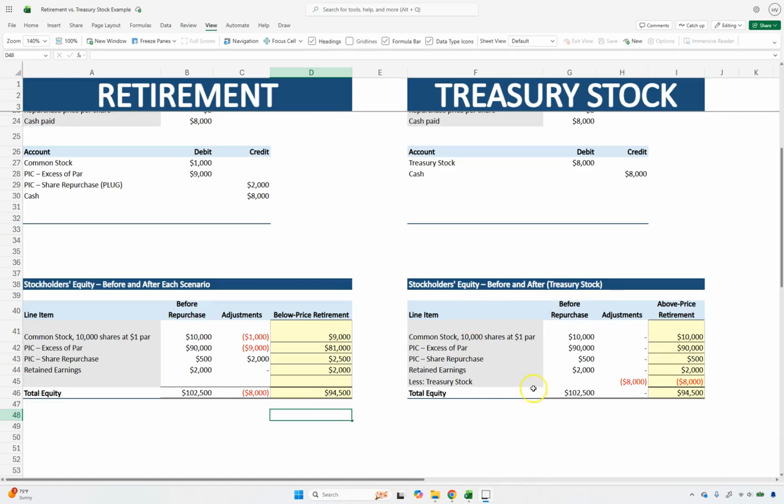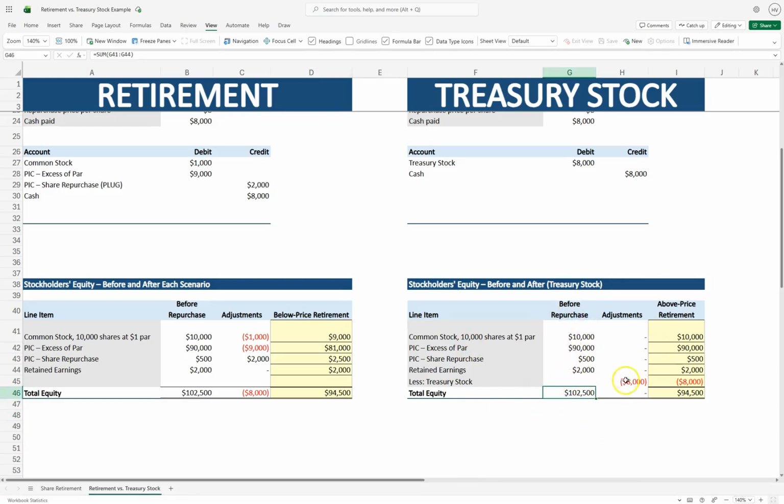If I go over to the right and do the same thing, I have my before repurchase of 102,500. The treasury stock reduces my shareholders' equity, and so my overall shareholders' equity is the same as if I retired, at 94,500, but the individual balances within the shareholders' equity are different than the retirement.